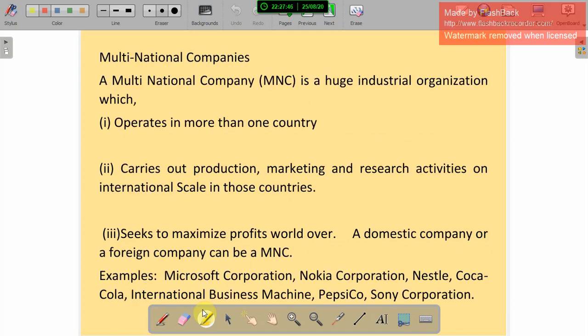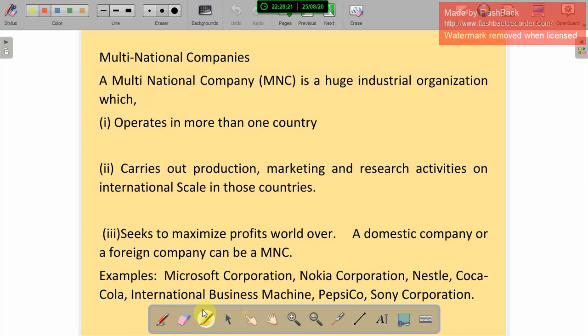And multinational companies. A multinational company is a huge industrial organization which operates in more than one country. Okay, so it works in more than one country, it's called a multinational company. It carries out production, marketing, and research activities on an international scale in those countries, and seeks to maximize profit worldwide.